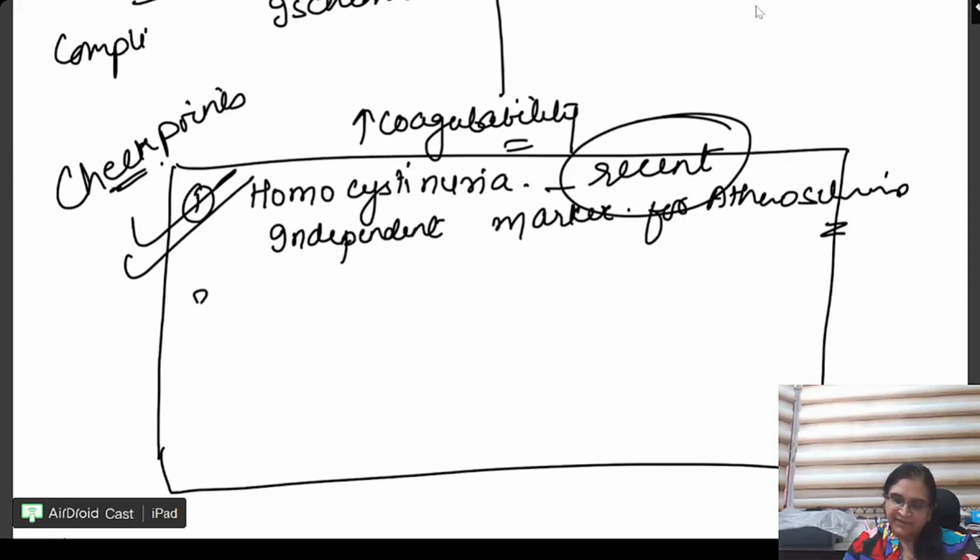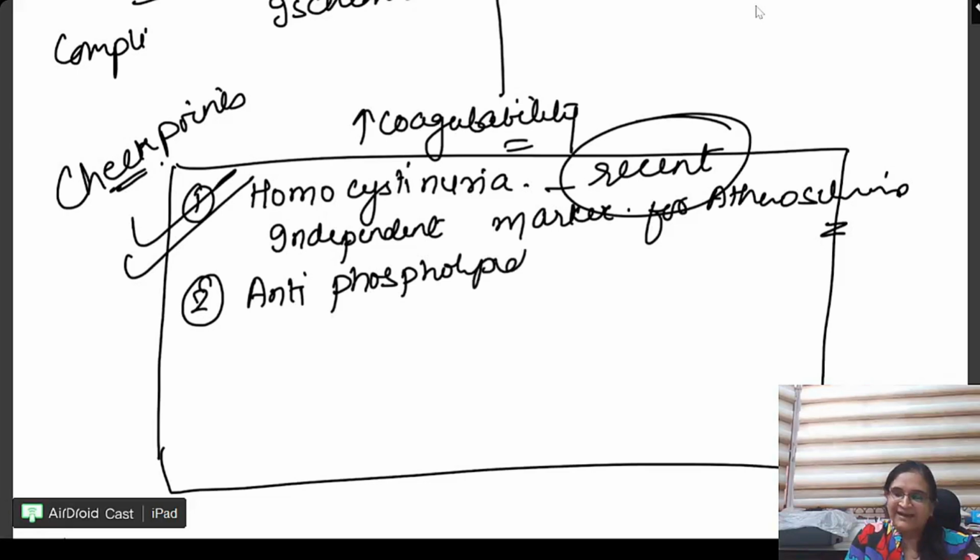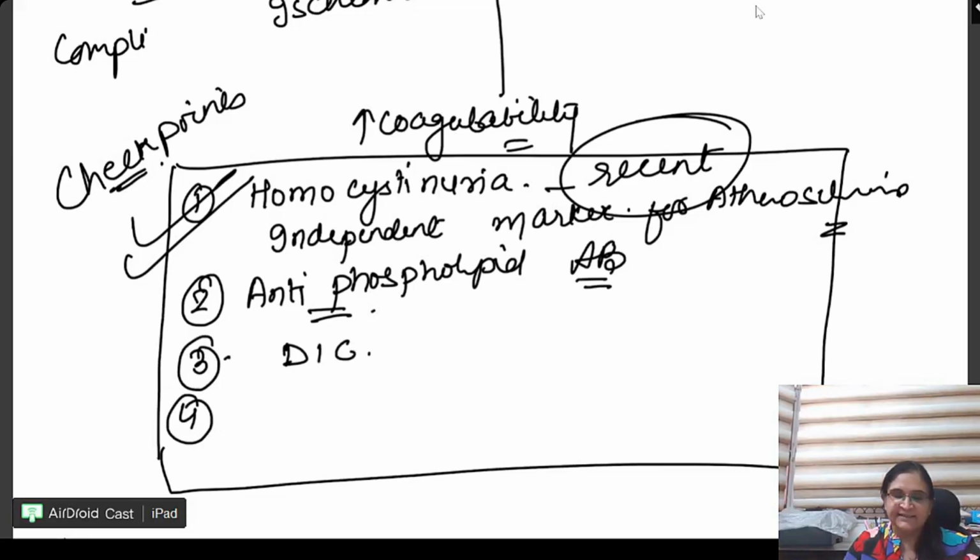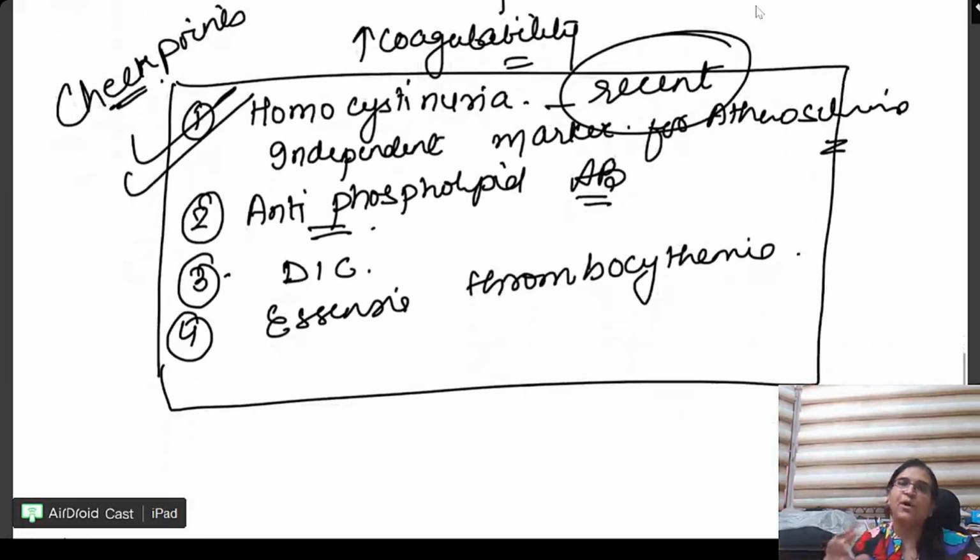Right, next, anti-phospholipid antibody, which was present in Shilpa Shetty. Right, because of this, there were a lot of embolization, a lot of thrombus, and she suffered from miscarriage. DIC, obviously DIC leads to this. Essential thrombocythemia means when the platelets increase, they start to block and they start to form the thrombus. और इसमें important हो सकता है dysfibrinogenemia.